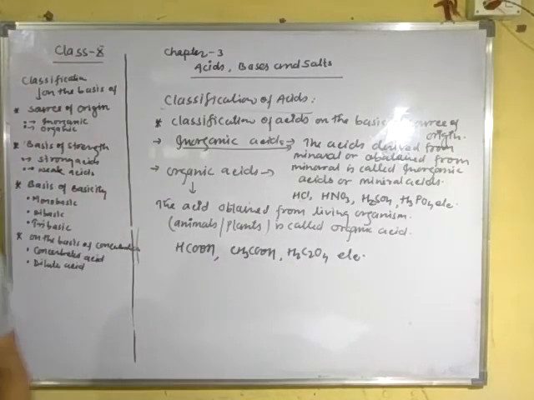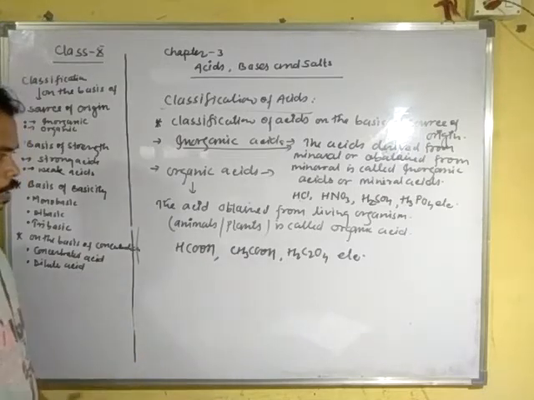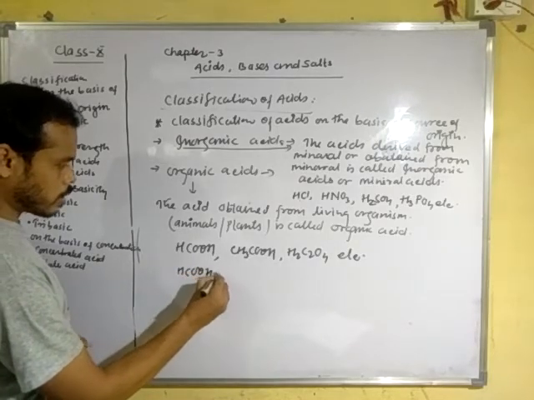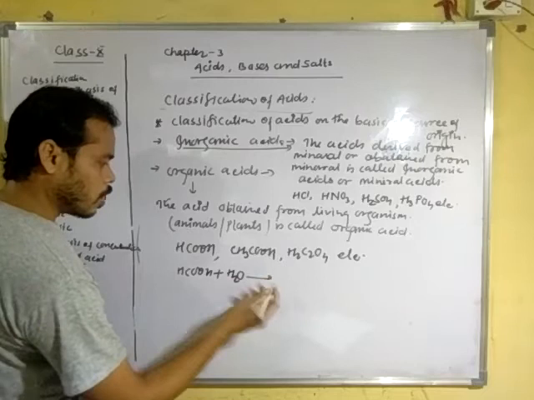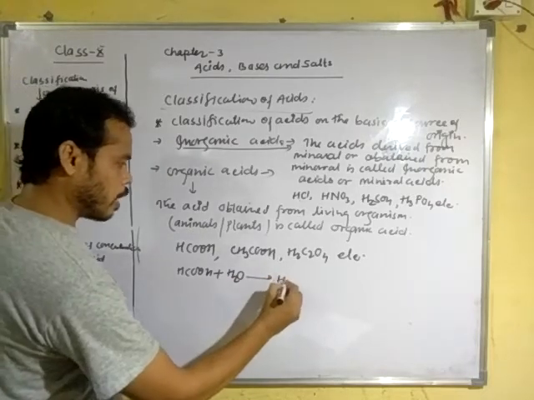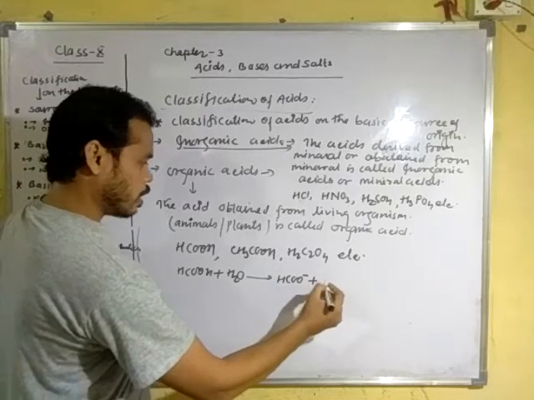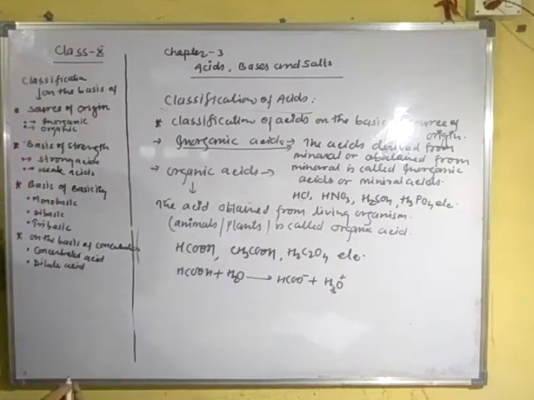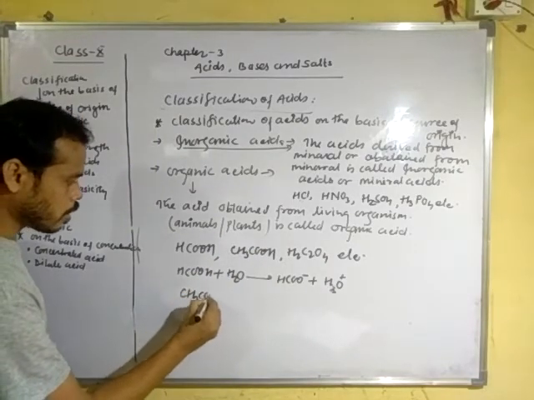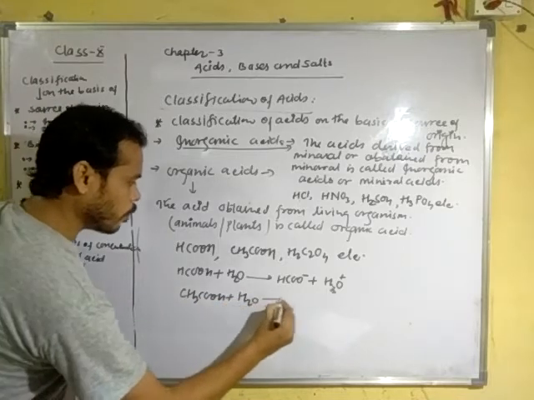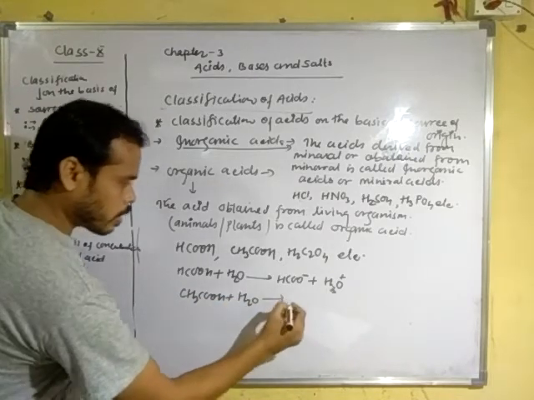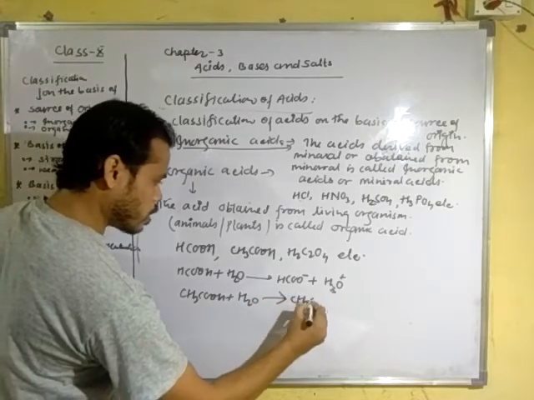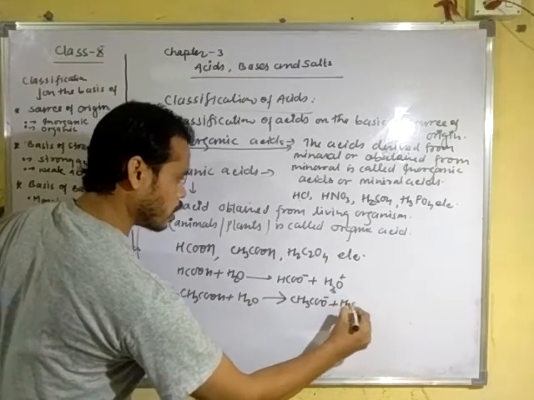Now you can see that when HCOOH dissolves in water, it gives hydronium ion: HCOO negative plus H3O positive. When acetic acid, CH3COOH, dissolves in water, it also furnishes hydronium ion: CH3COO negative plus H3O positive.